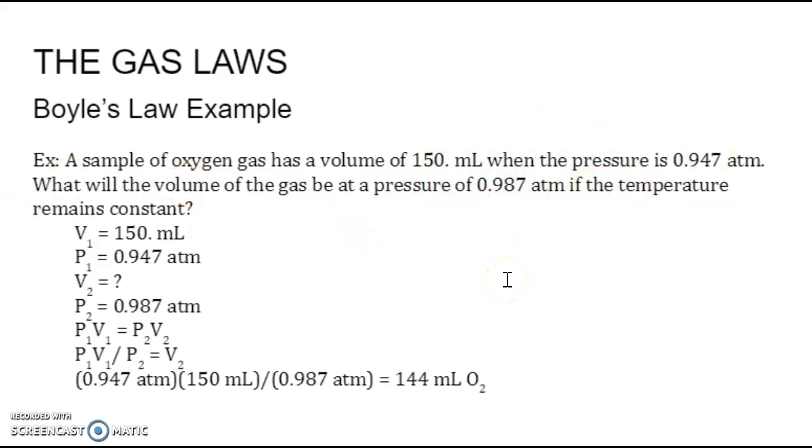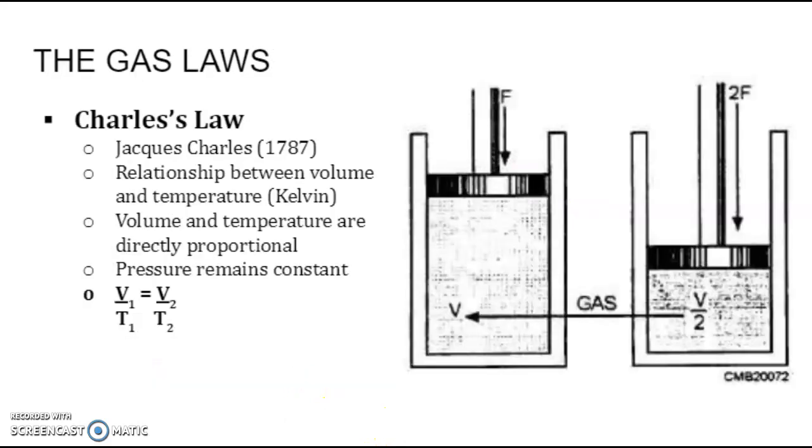That little key at the end there tells us that we can use Boyle's law and the relationship between pressure and volume. So I start by listing what I know, and then I look at my relationship to see what's missing. I am solving for V2 here. So I'm going to plug in everything I know and solve for the missing volume, which is 144 milliliters. And that makes sense because as I increase the pressure, the volume should decrease due to that inverse relationship.